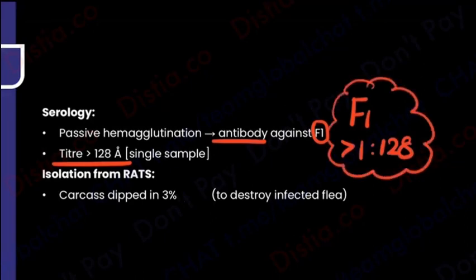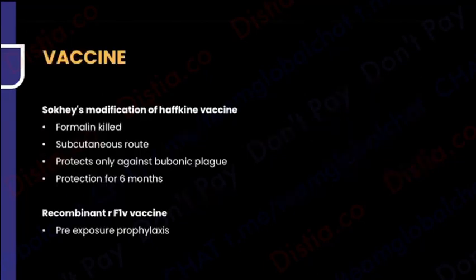And what about rats? So please remember, if you have rats, first and foremost, before you start isolating this organism from the rats, make sure you dip it in 3% Lysol so that all the infected flea and everything has been destroyed. So whenever you're dealing with any animal study for plague, always dip it in 3% Lysol. Okay. Now finally, vaccine. It is common sense that the vaccine has to be prepared from F1 antigen. So there is a recombinant F1V vaccine. Vaccine is also prepared from F1 antigen.